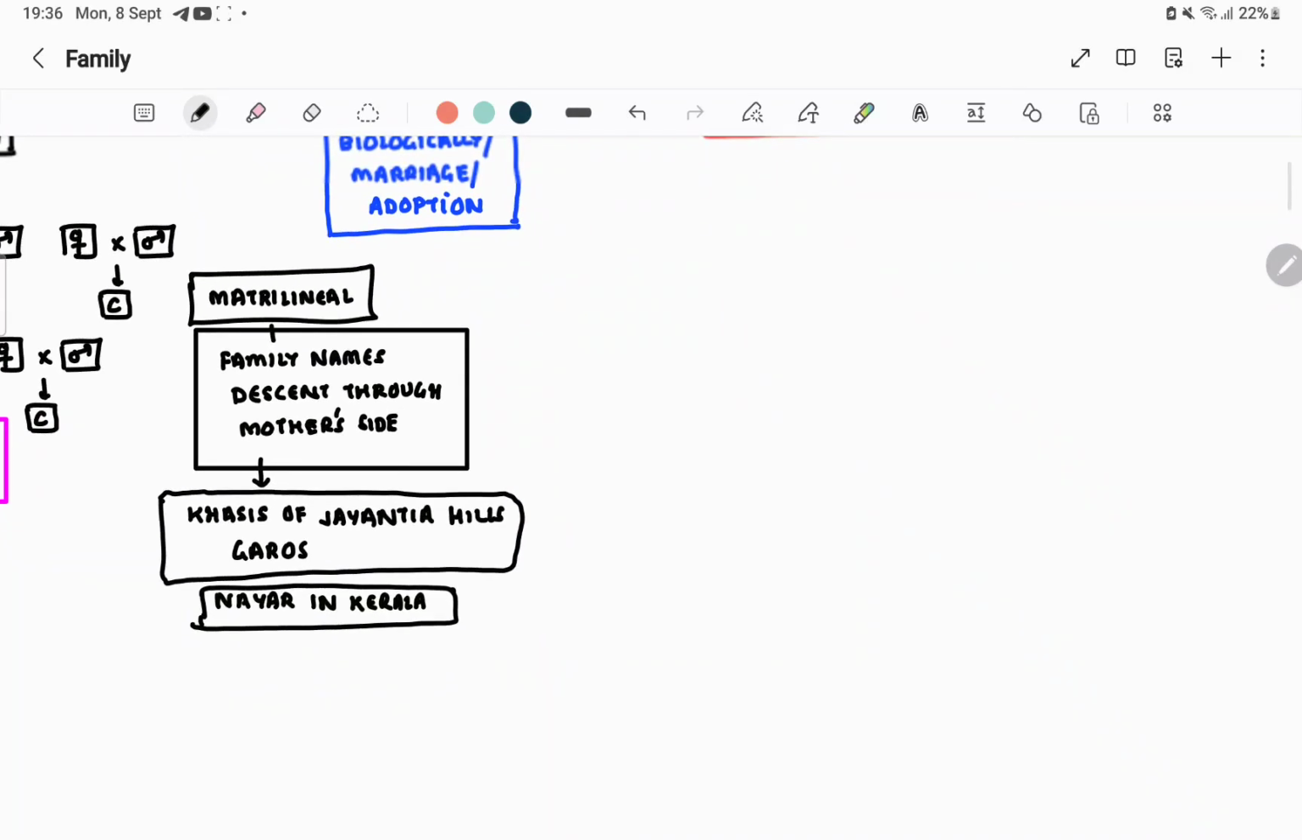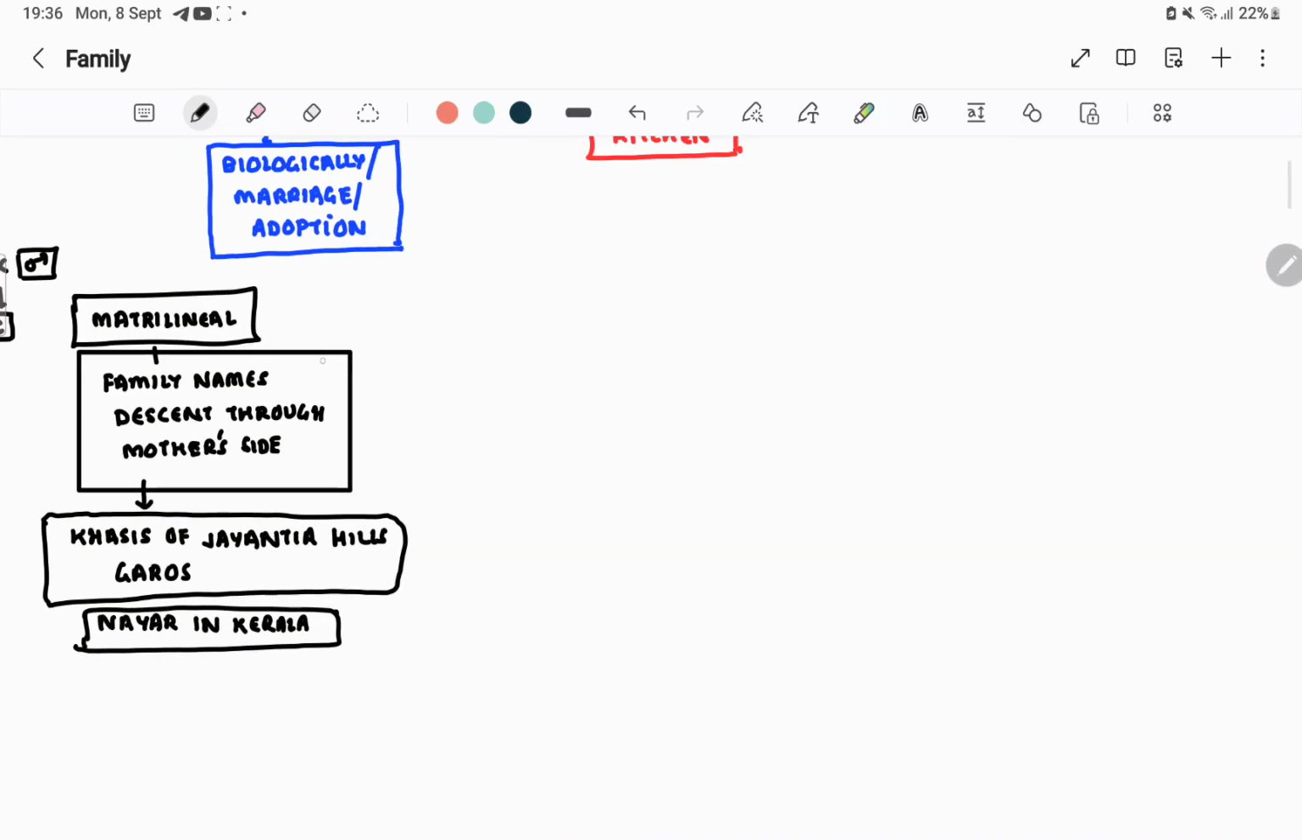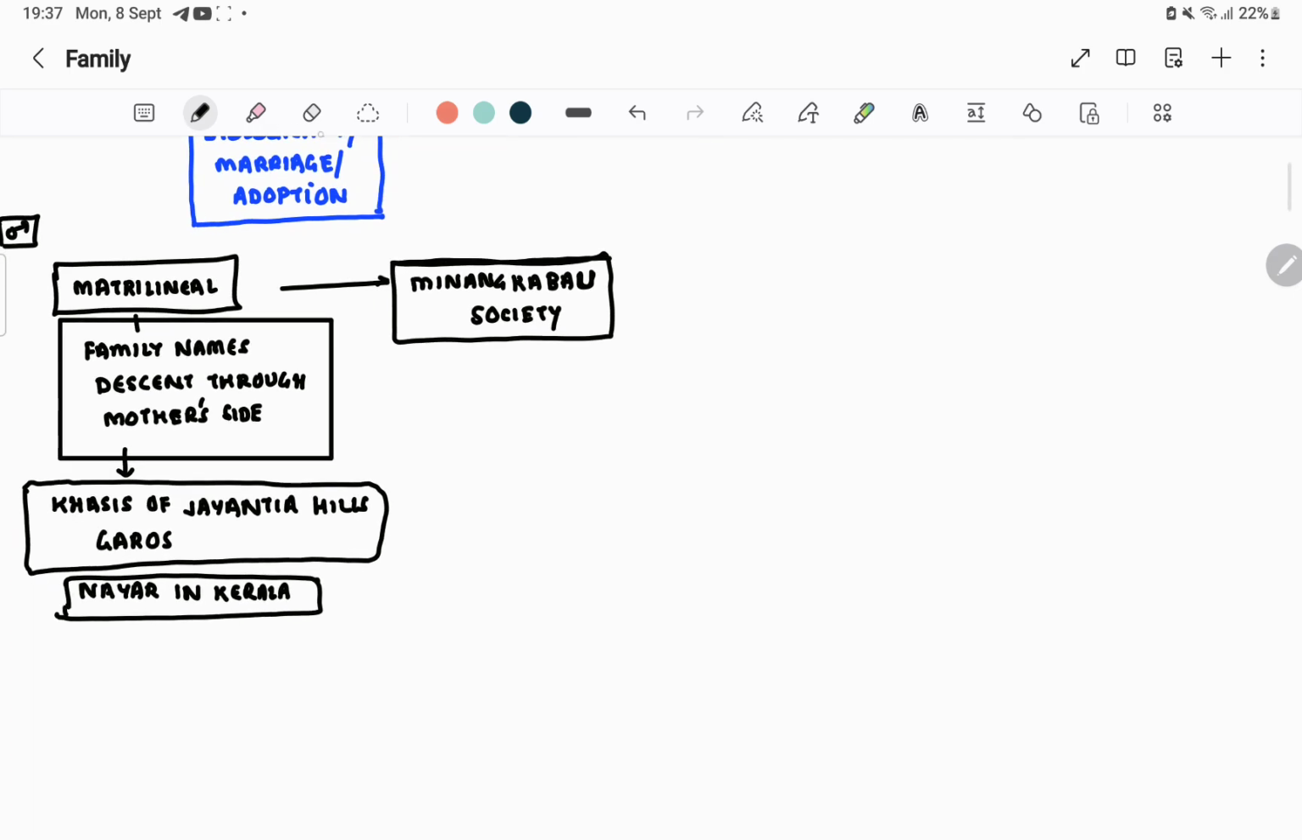In a one-liner, they ask you which is the biggest matrilineal society in the world. It is the Minangkabau society. So the Minangkabau society is the largest matrilineal society.